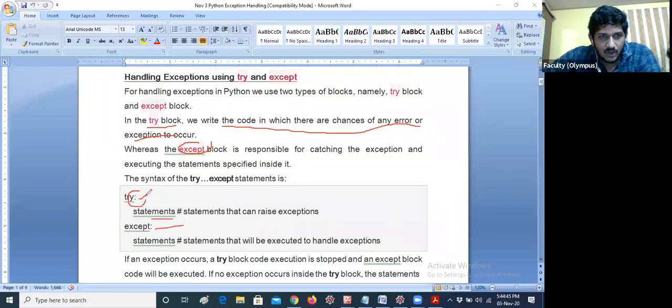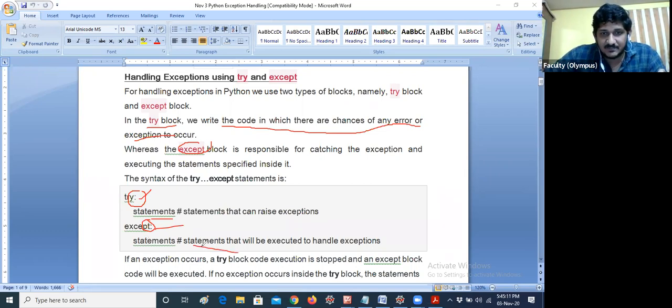This is the block. Colon is nothing but a block. Some students said indentation, but indentation is not the block. Indentation means whenever you give a colon here, then you give an indentation. That's all. Indentation will automatically take place; it will be taken care of by the IDE. That's not a problem at all. If you're typing in Notepad, then you need to give 4 spaces. Okay, next, except statements.